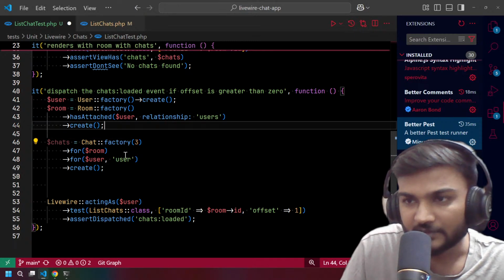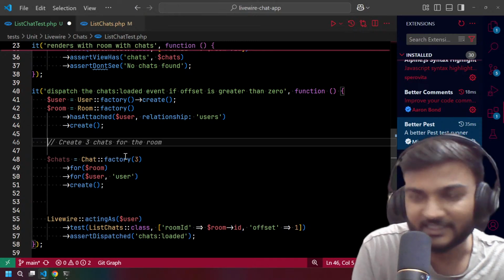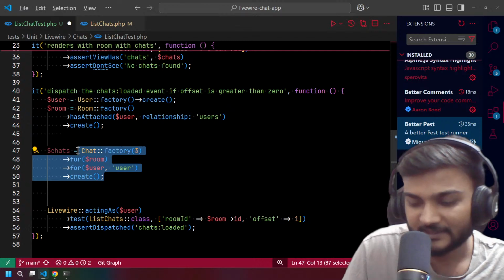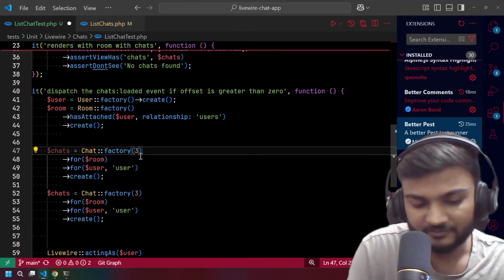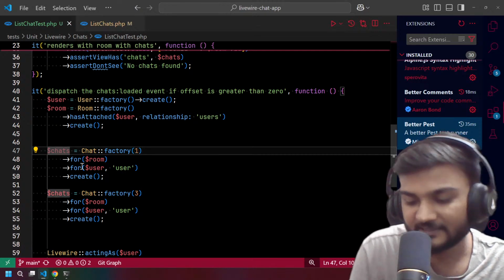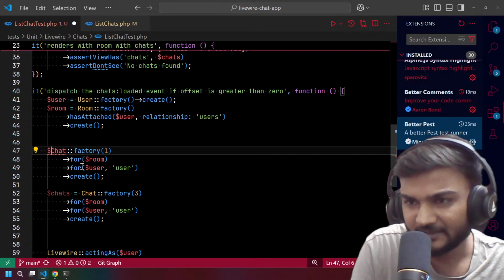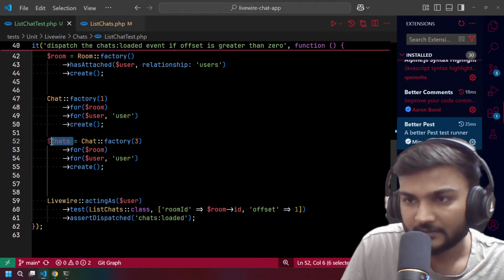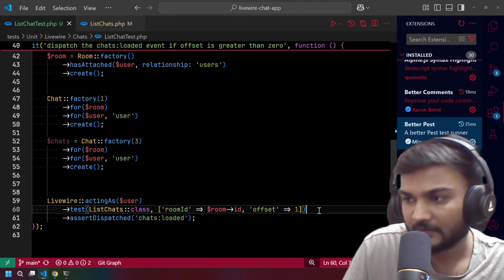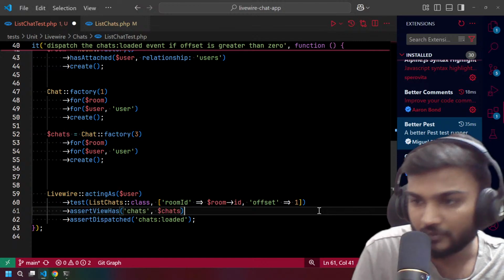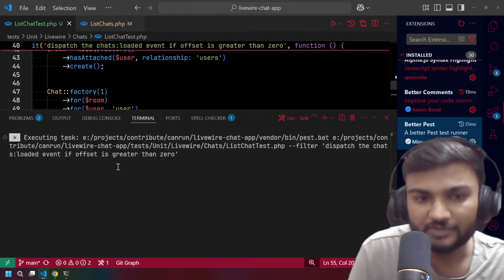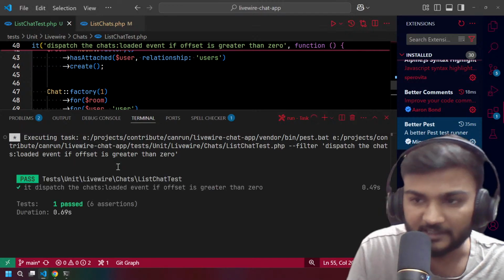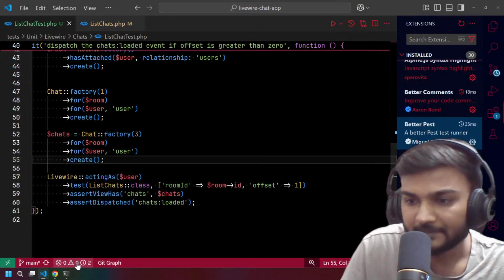I think what we can do, I understood what we can do, is create one test, one chat which is not even required, and assert the view has the chat, and if this is passing, we were able to check that it works with the offset and limit. Yeah, it passes, right?